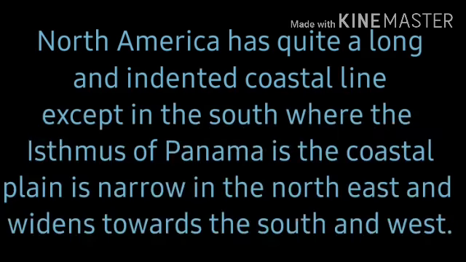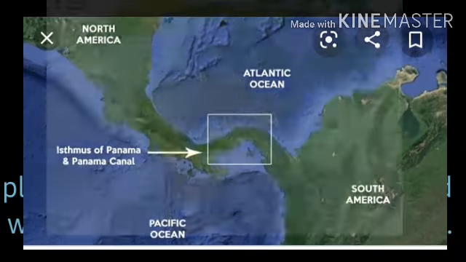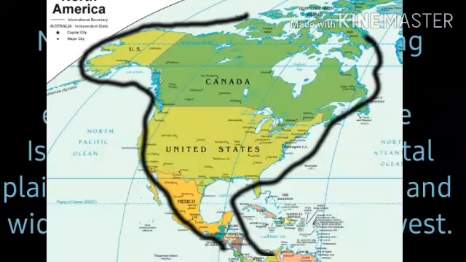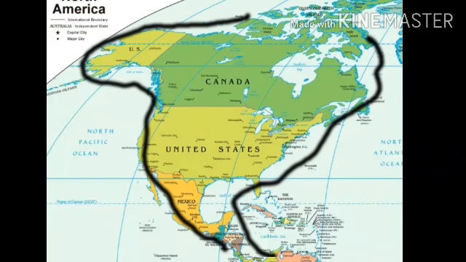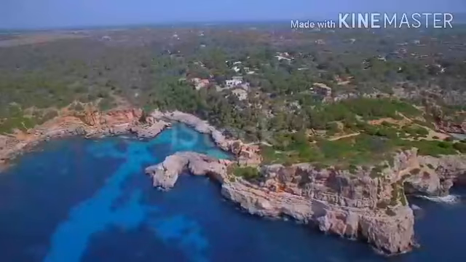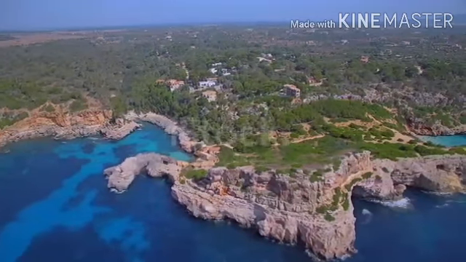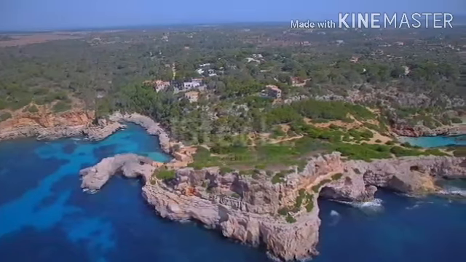Now let us see the fourth physical division. North America has a quite long and indented coastline, except in the south where the Isthmus of Panama is. The coastal plain is narrow in the northeast and widens toward the south and west. The average height is 150 meters above sea level. This is lowland and relatively plain area with sandy soil, which is relatively infertile. Swamps and marshes are abundant. The coast is indented by river mouths and bays on which many seaports are located.